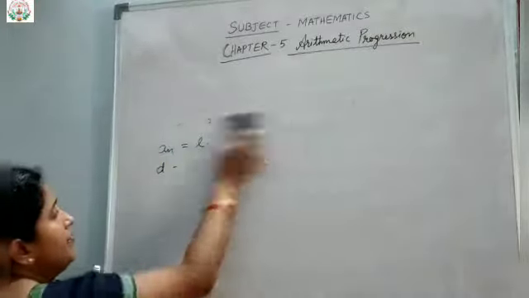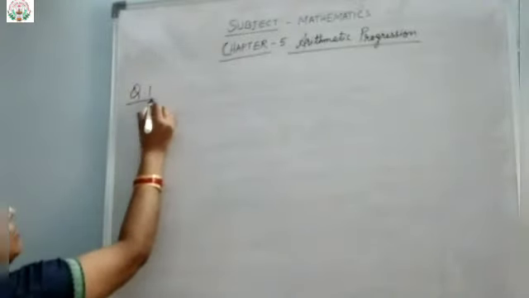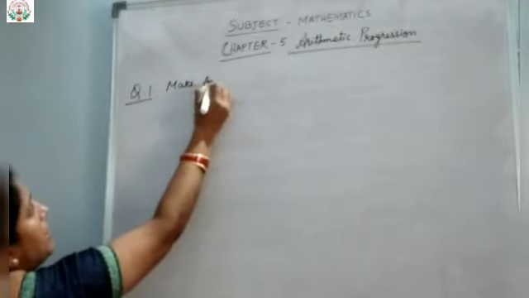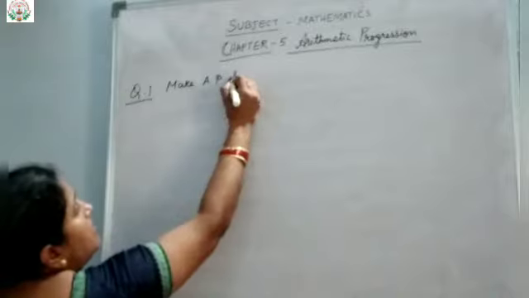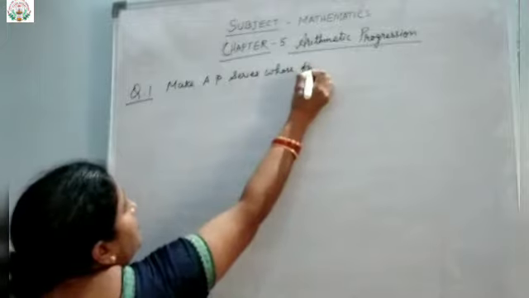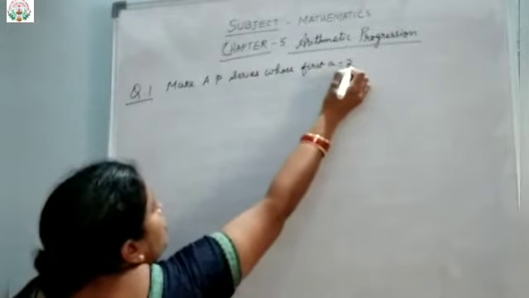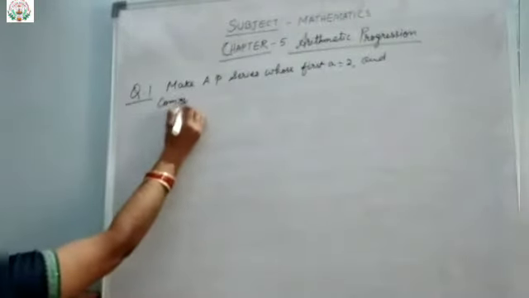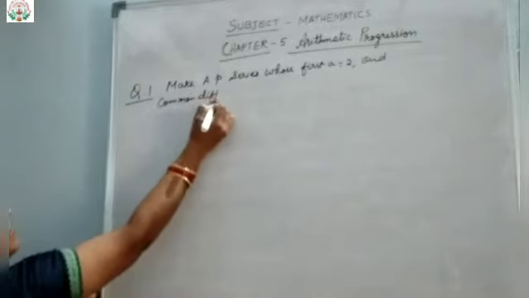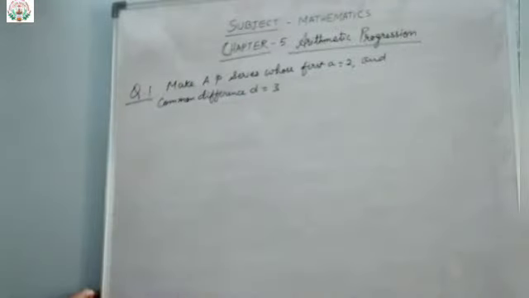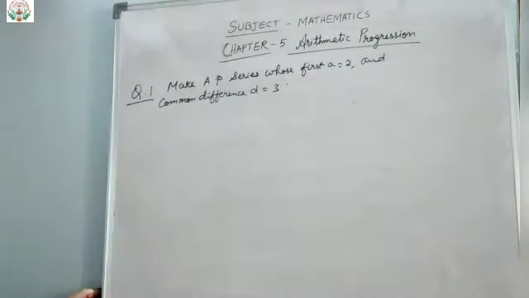Okay, now suppose a question: create or make an AP series whose first term A equals 2 and common difference d equals, suppose, 3. Okay, then generate what? AP.